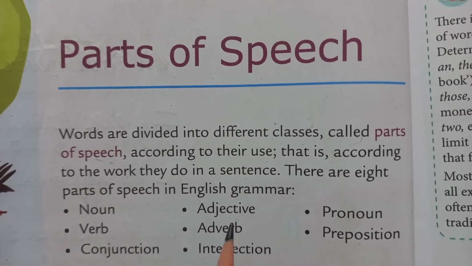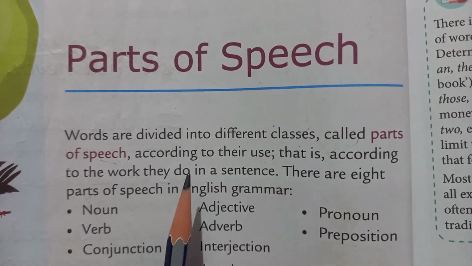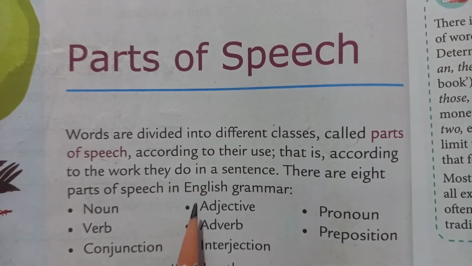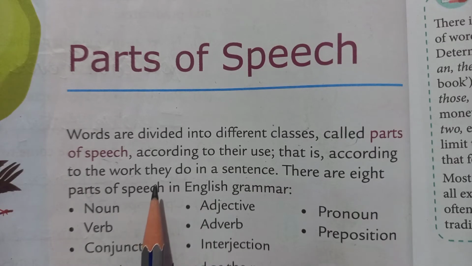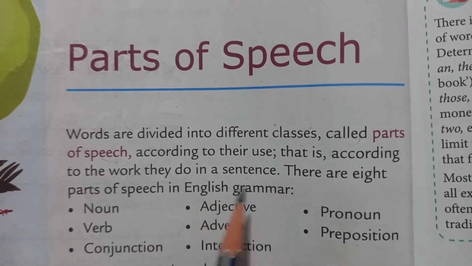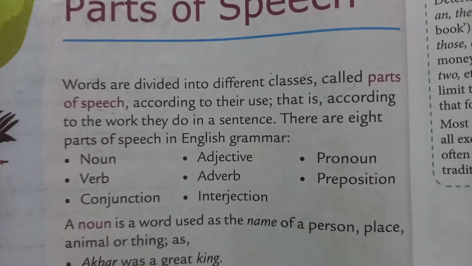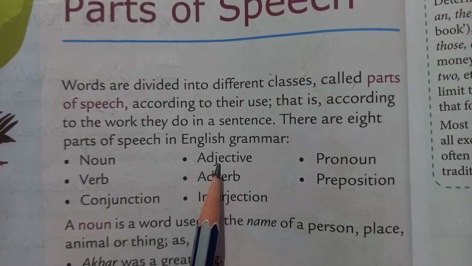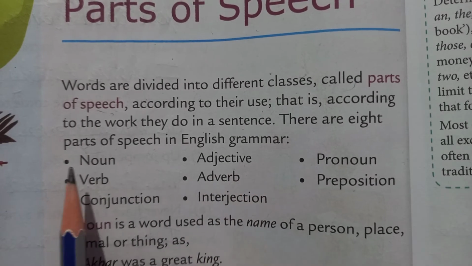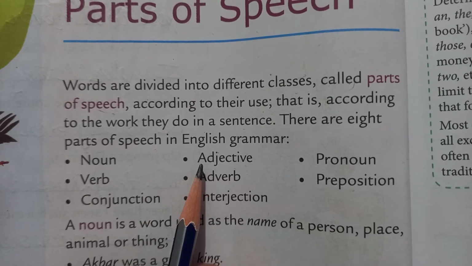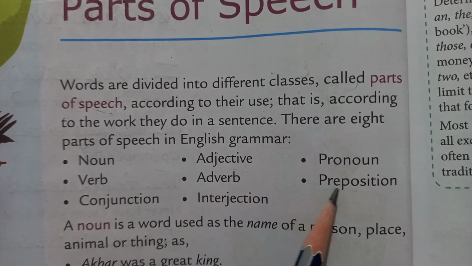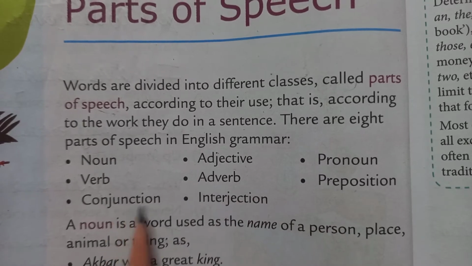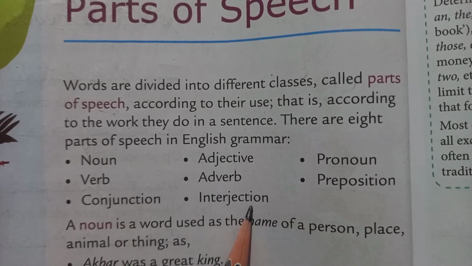Now, there are 8 parts of speech in English grammar: noun, adjective, pronoun, verb, adverb, preposition, conjunction, and interjection.